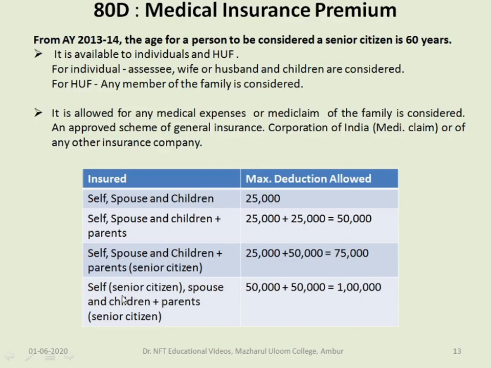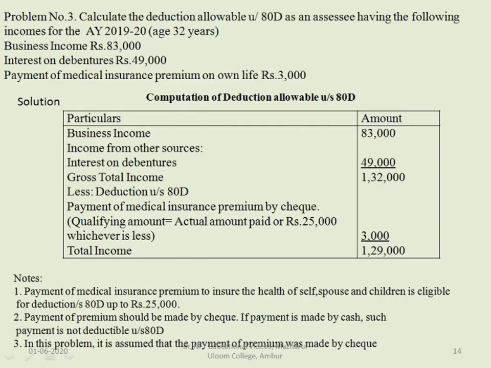If he himself is a senior citizen and his parents are also senior citizens, along with himself, spouse and children plus his senior citizen parents, he can claim to the extent of 1 lakh. The maximum limit of the mediclaim insurance premium cannot exceed 1 lakh. We will see one problem based on this.